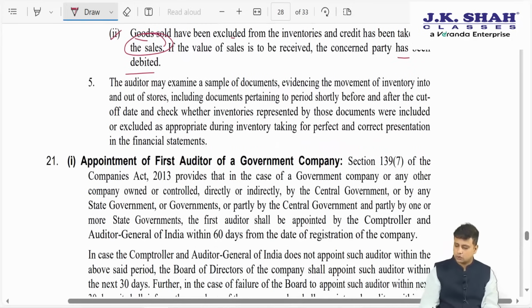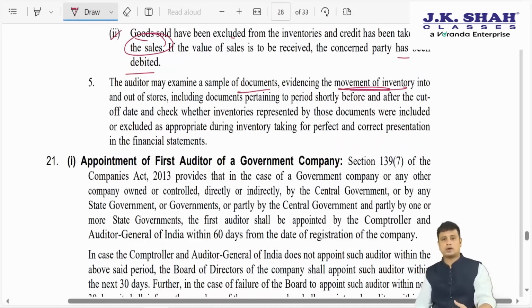Lastly, what they are saying is the auditor may examine documents evidencing the movement of inventory. So what we can check is the stock register, we can check the warehouse register, when the goods have come in, when the goods have gone out. So we understand when the risk and reward have transferred.